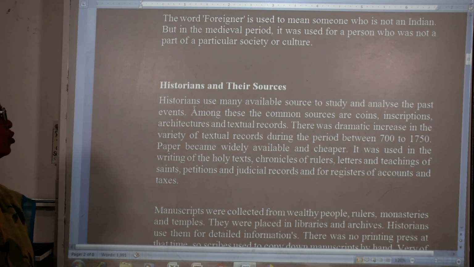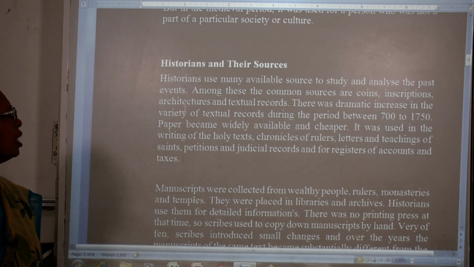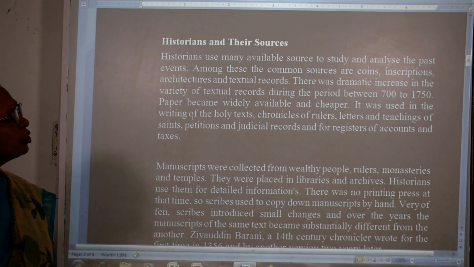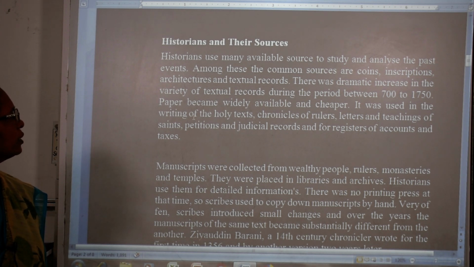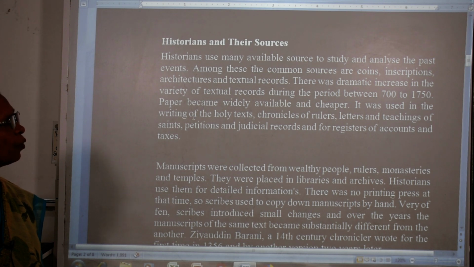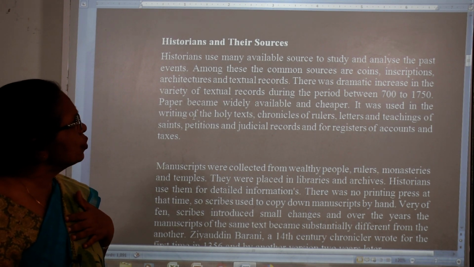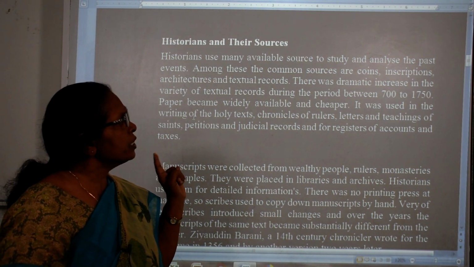Historians and their sources. Historians use many available sources to study and analyze events. Among these, common sources are coins, inscriptions, architecture, and textile records. So many things are available for historians as sources to analyze.